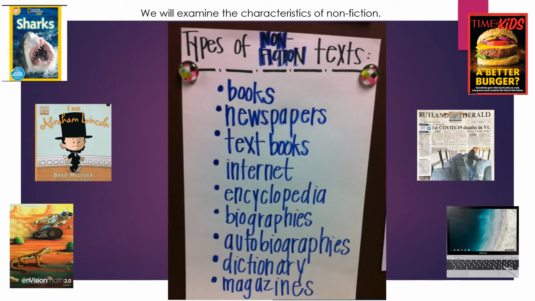When you go onto the internet and you search for information about maybe your family's getting a new car and you want to look up the best new car for families to get, you're on the internet, you're looking up informational text about those cars. Encyclopedias, we don't actually use the encyclopedia books too much anymore, but sometimes you use encyclopedias online. Those are nonfiction. Biographies are nonfiction. So I Am Abe Lincoln is also a type of biography, and it is a type of book.